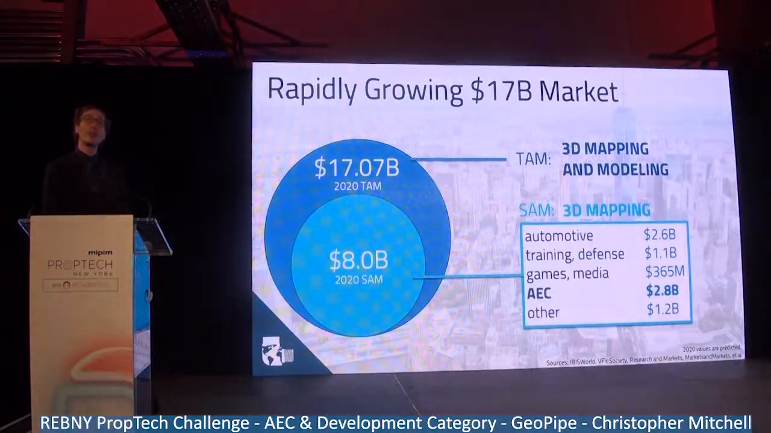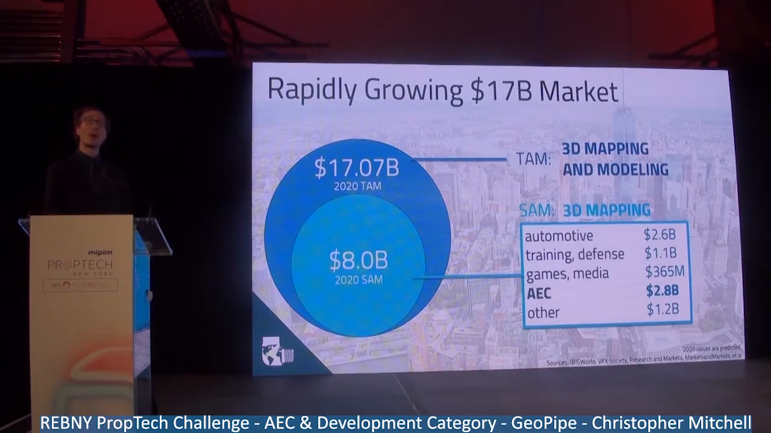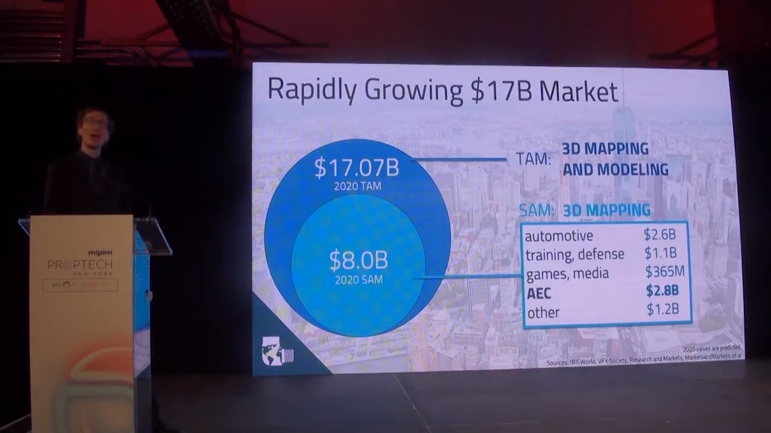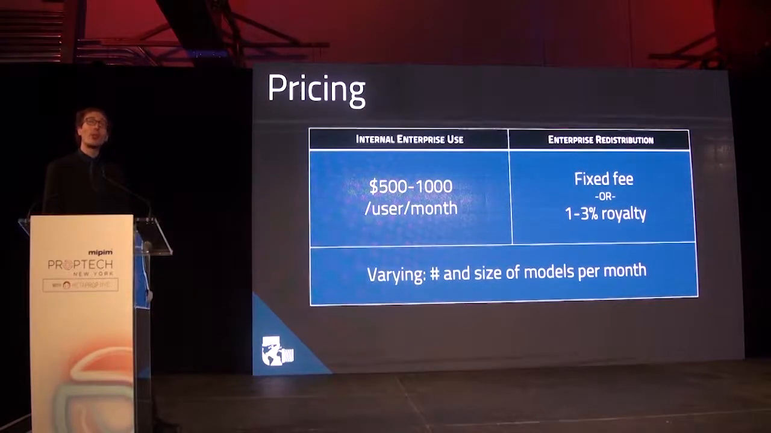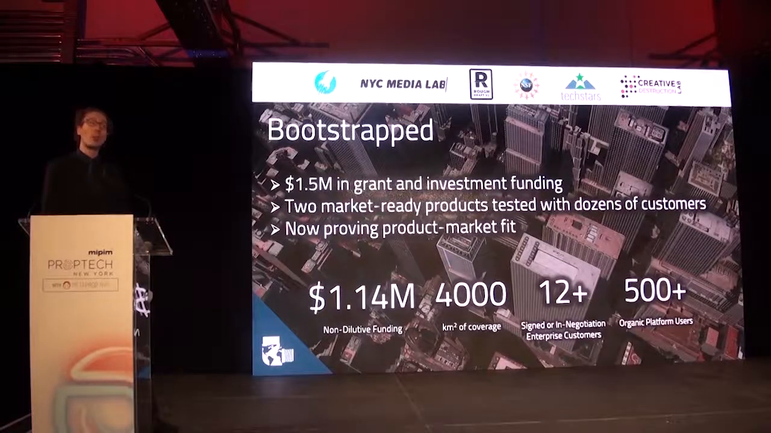Geopipe is working within a $17 billion market of 3D mapping and modeling, within which $8 billion will be spent next year on the types of 3D modeling that Geopipe accelerates. We charge a monthly or annual license fee for most AEC use cases. If you want to pull our models into your own software, we charge a royalty. And we have bootstrapped Geopipe with $1.5 million in funding, including $1 million in non-dilutive funding and stints in Techstars New York City. We have 2 fully functioning revenue-generating products, and we're now expanding our team and raising our funds.